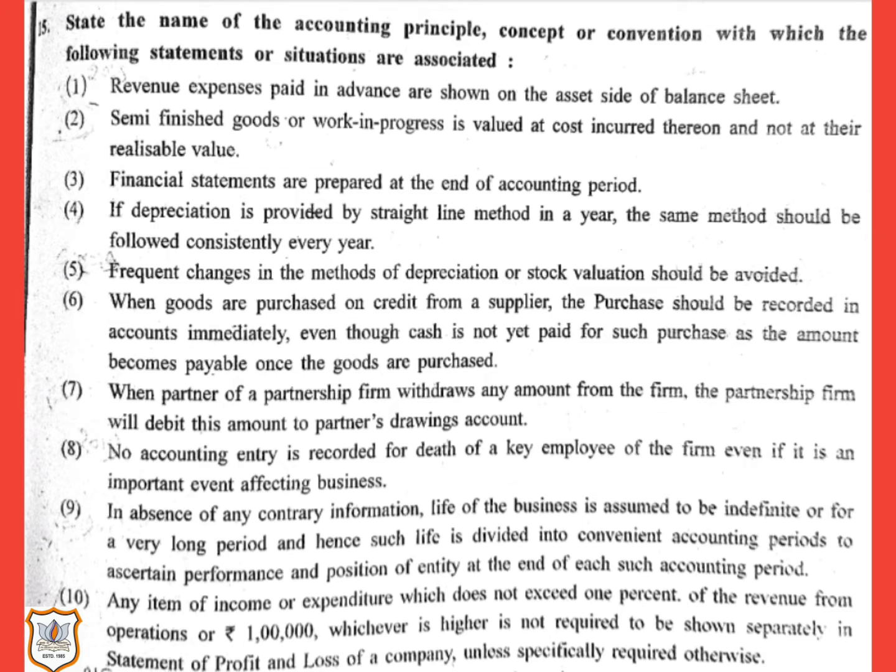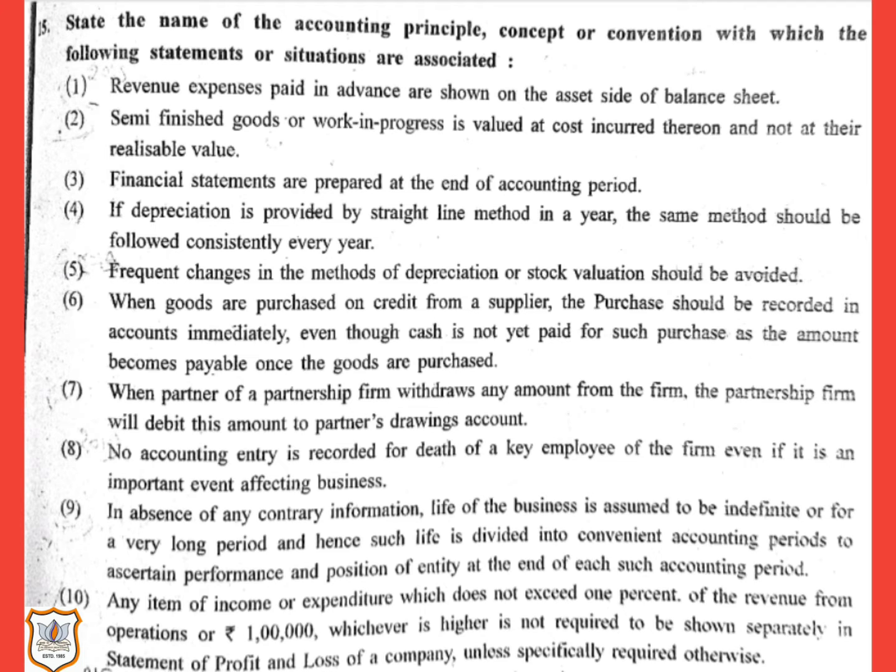Semi-finished goods or work in progress is valued at cost incurred thereon and not at their realizable value. This is because of the going concern assumption. At any given moment, business enterprise may have some semi-finished goods in process. If the business is to be liquidated today, such semi-finished goods may fetch very low value if it is sold as such, and it has to be valued at such realizable value.